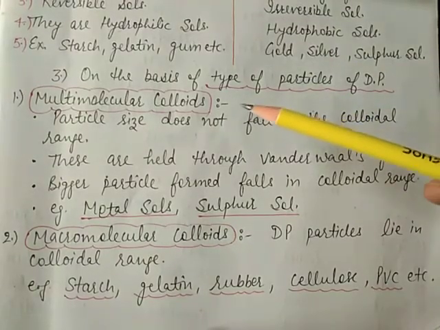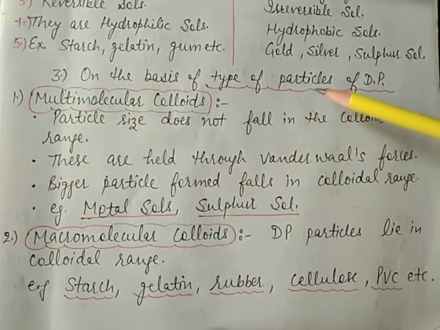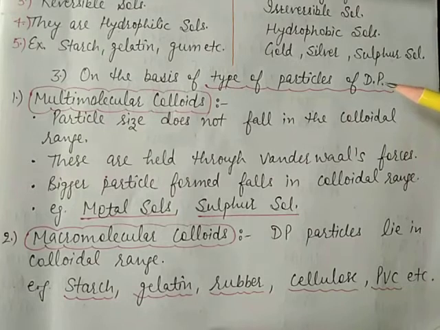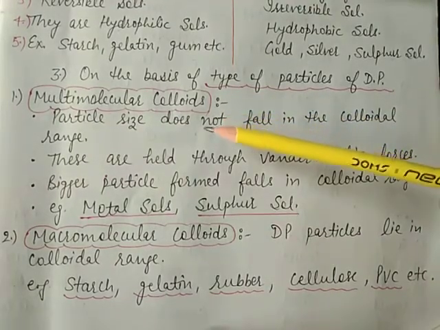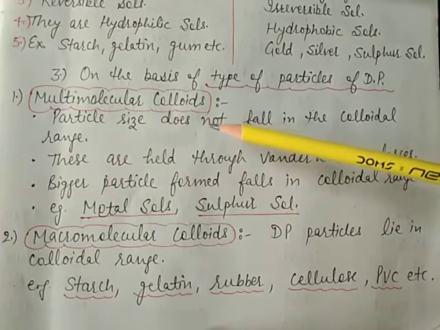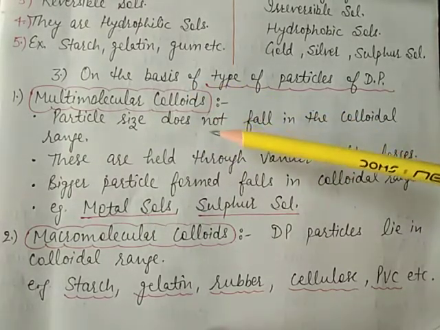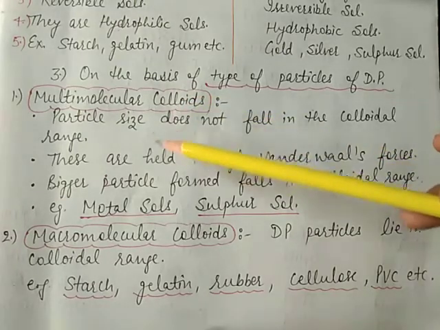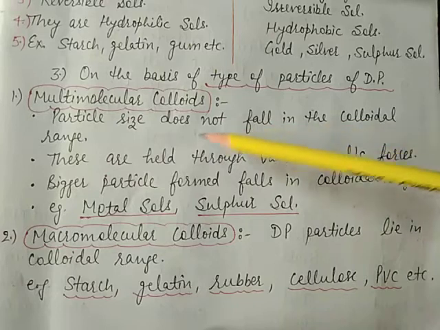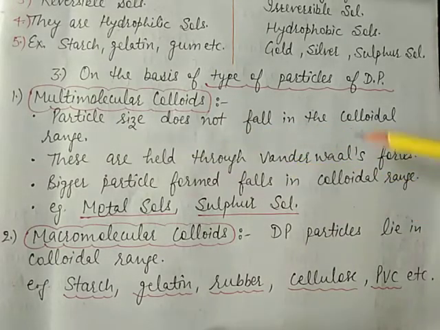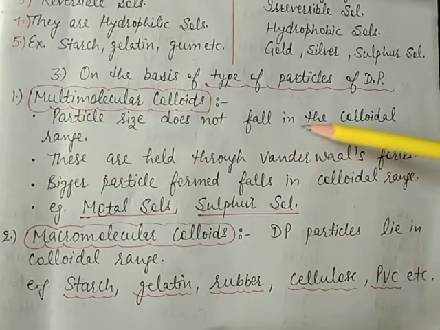Now the next classification is on the basis of types of particles of dispersed phase. First type is multimolecular colloids. Multi means large number. Means particle size falls in the colloidal range, means 1 nanometer to 100 nanometer.